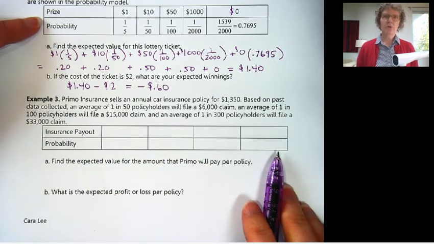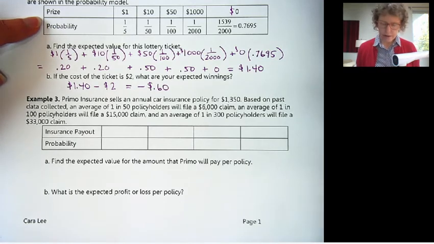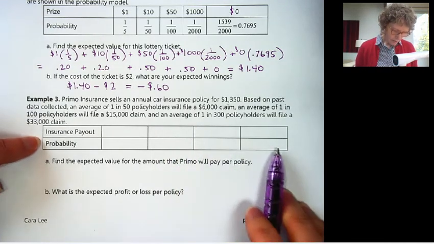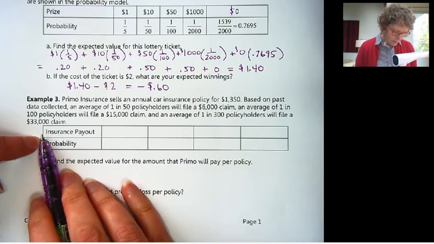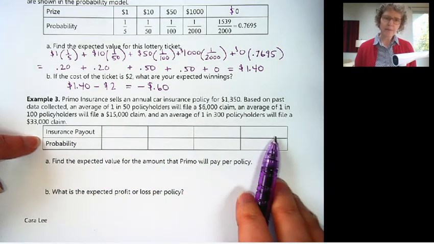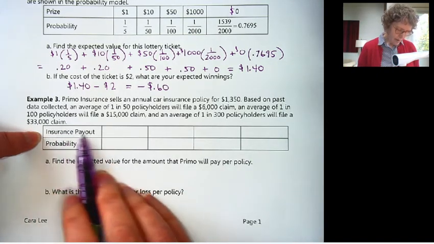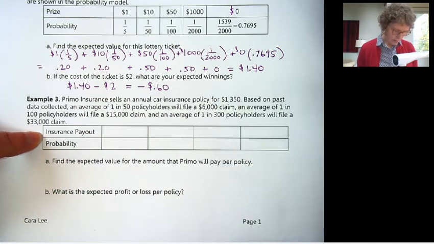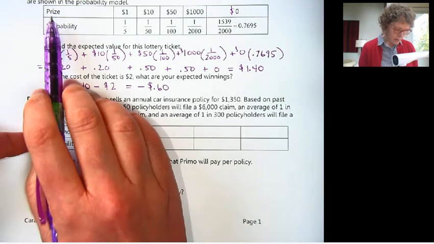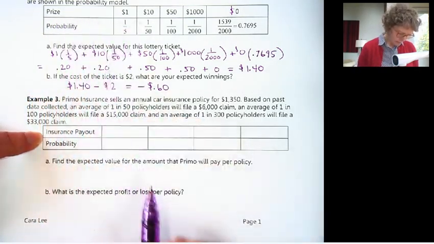In example 2, our probability model was already given to us, and then we calculated the expected value. But here we need to make it ourselves. So what we do is we list all the possible outcomes in the top row. I've written insurance payout because that describes the outcomes, just like prize described the outcomes up here.